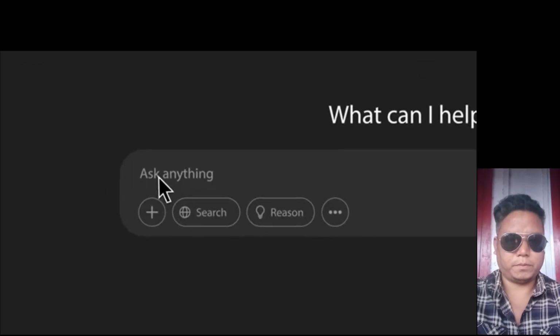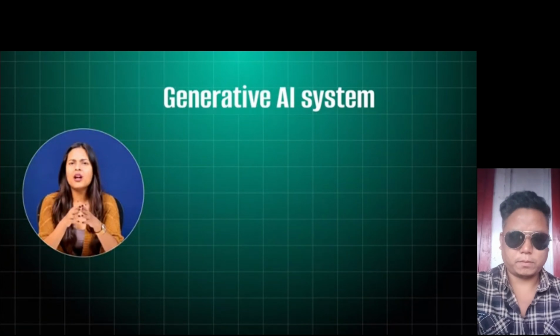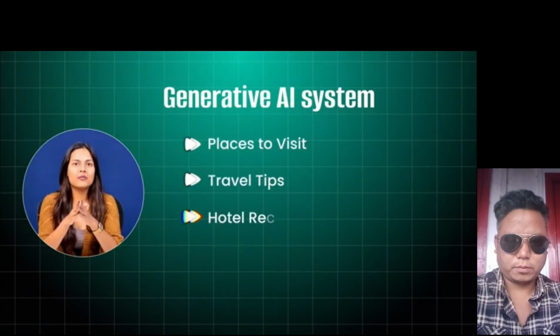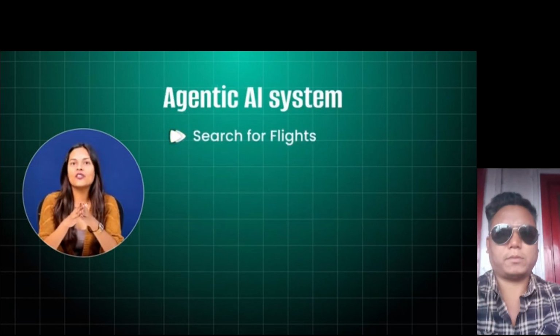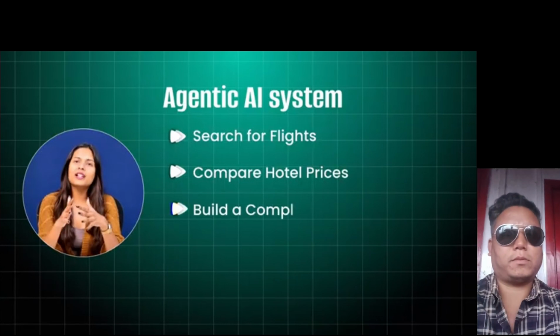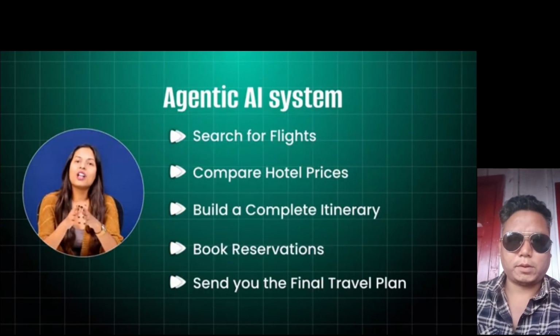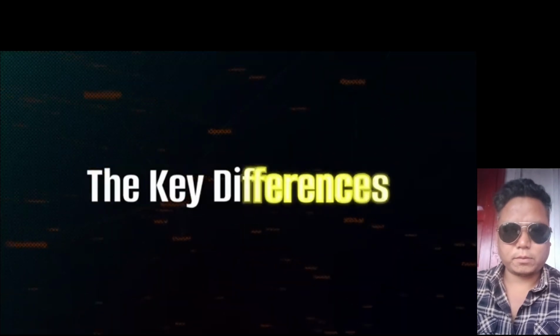Let's look at a simple example. Imagine you tell an AI, plan a 3-day trip to Japan under $1,500. A generative AI system might respond with suggestions like places to visit, travel tips, hotel recommendations. But an agentic AI system would go much further. It could search for flights, compare hotel prices, build a complete itinerary, book reservations, and send you the final travel plan, all automatically. Instead of just suggesting ideas, the AI actually completes the task. That's the key difference.